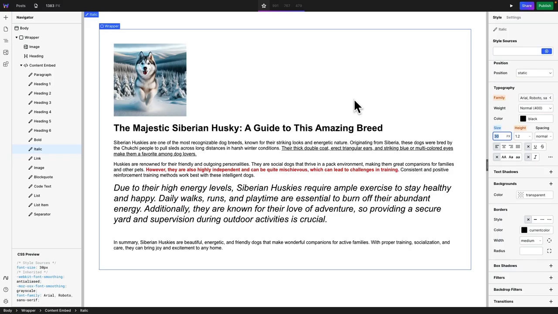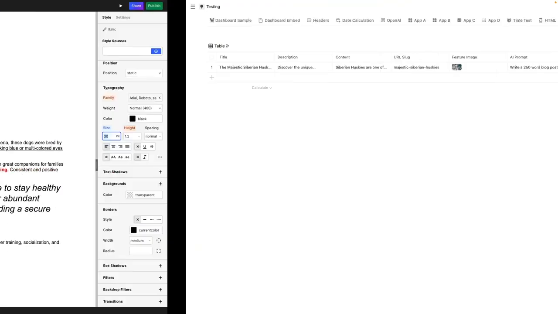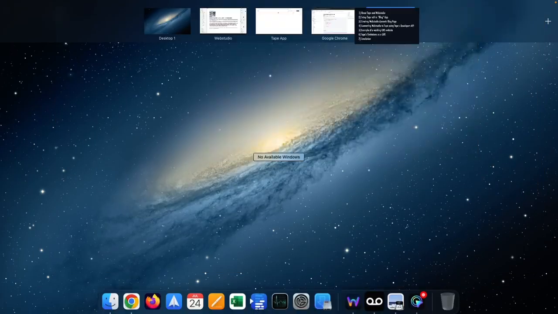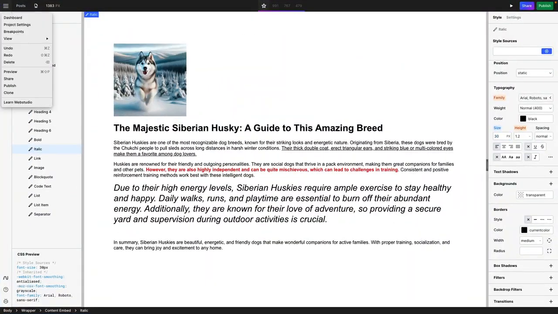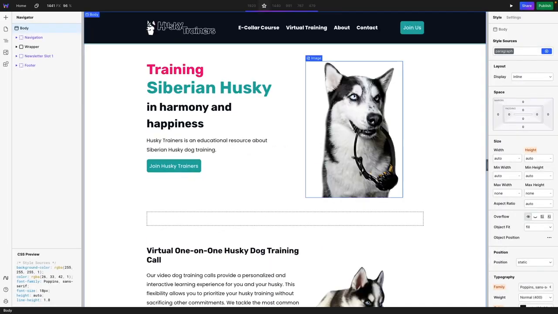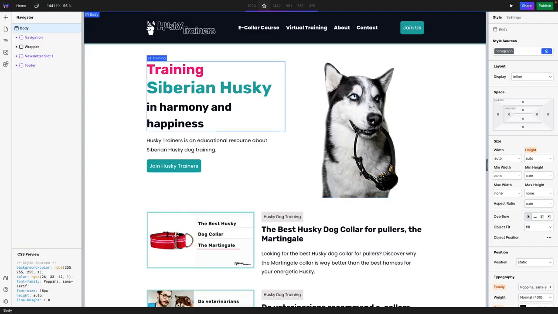Okay, so that's basically how it works with Tape. So now I'm gonna give you an example of a fully working content management system that I created for one of my websites. So let's go back to Webstudio and I'm gonna go to dashboard and then I open the Husky Trainers. In the case of the Husky Trainers website, this is one of the websites that I have as a hobby website for dog training, something that I enjoy on the side. This is my dog, Piña Colada.